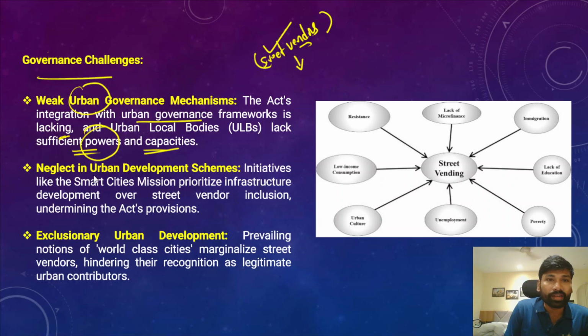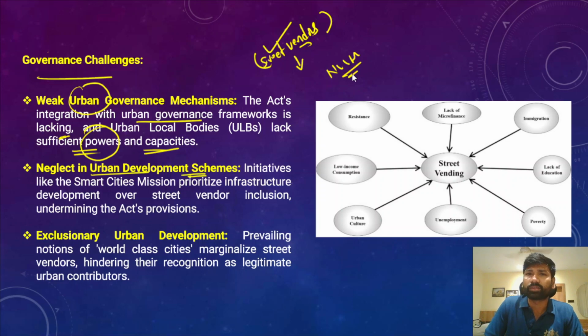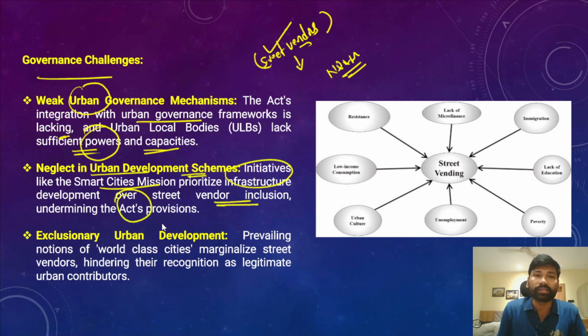After that, there is also a neglect in the urban development schemes. There are a lot of urban development schemes. For example, there are programs like the National Urban Livelihoods Mission, which strengthens and protects the livelihoods of the urban poor. But initiatives like the Smart Cities Mission prioritize infrastructure development over street vendors' inclusion, and it undermines the act's provisions.